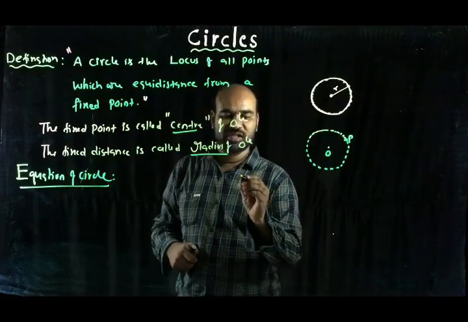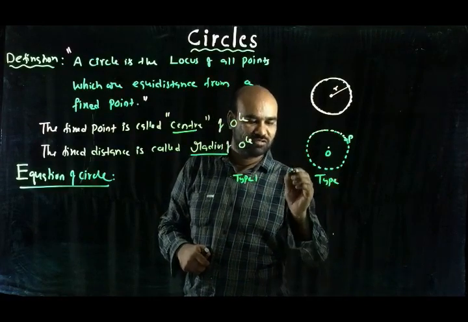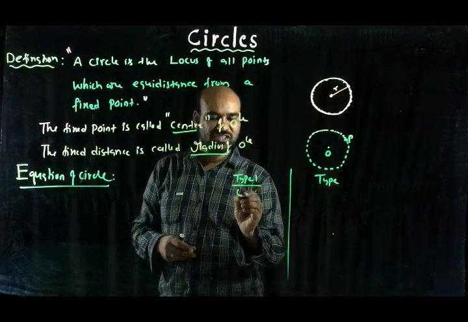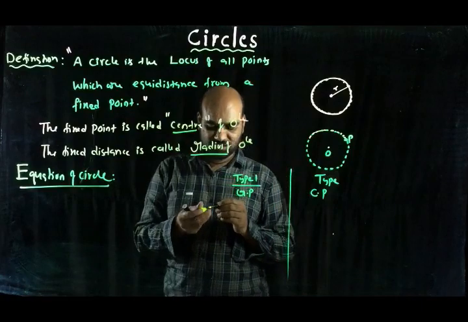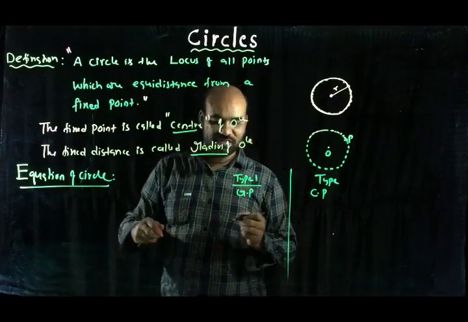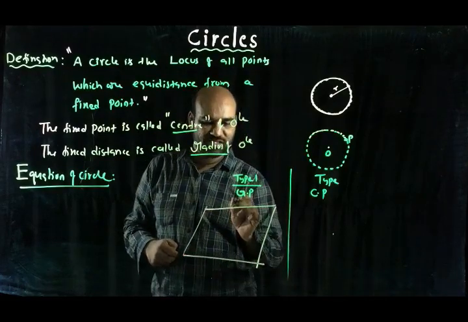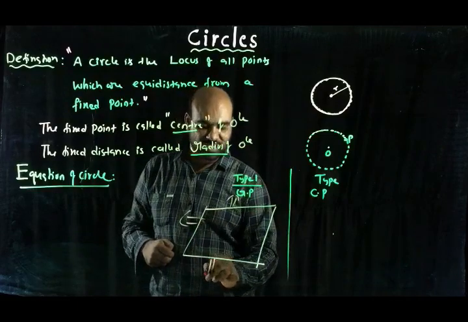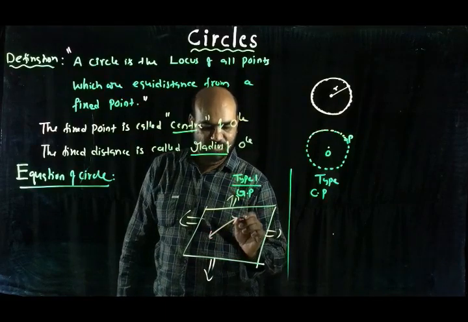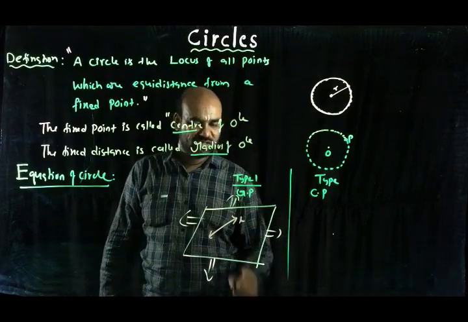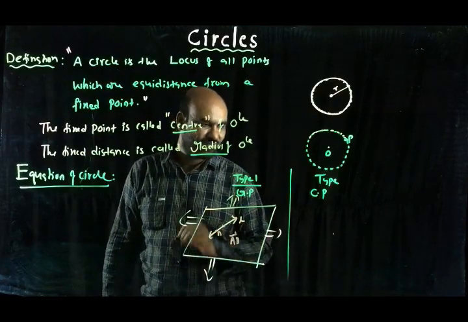Generally, we have two types of planes. Type 1, type 2. This is called the general plane or Euclidean plane. This is called the coordinate plane. The general plane or Euclidean plane is a flat surface extending in all directions indefinitely. This is called a plane. So this is a line on a plane denoted by line L. Or taking any 2 points on that line, say A and B, we can say line AB.